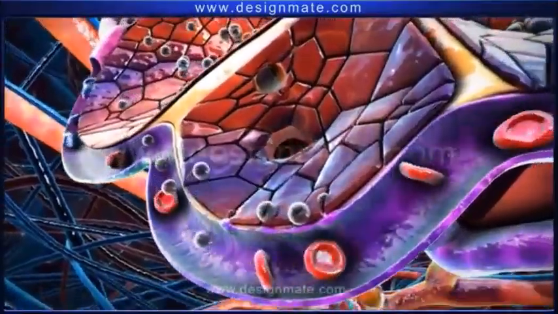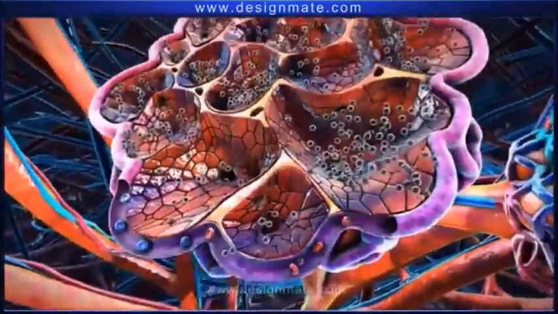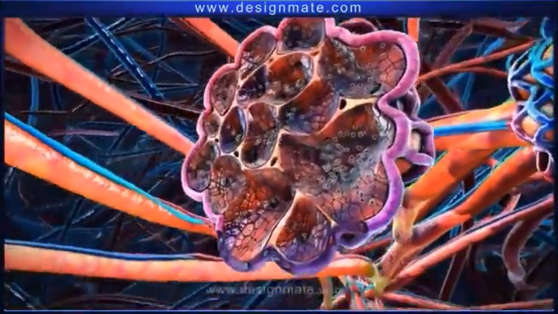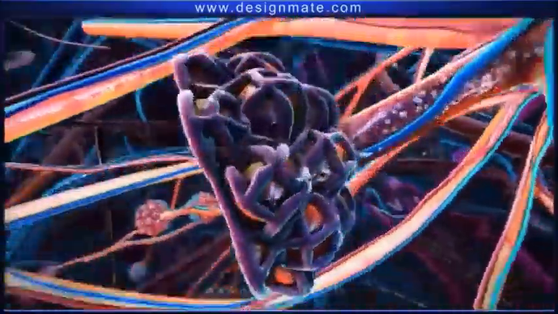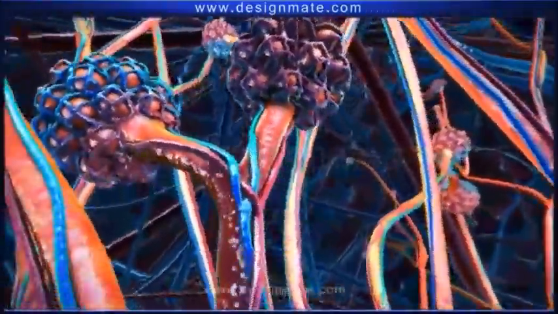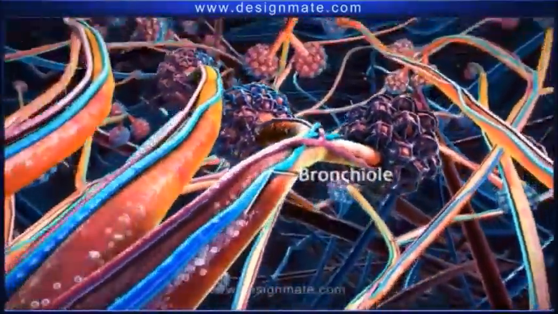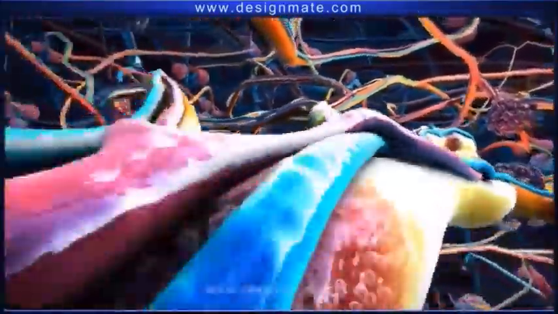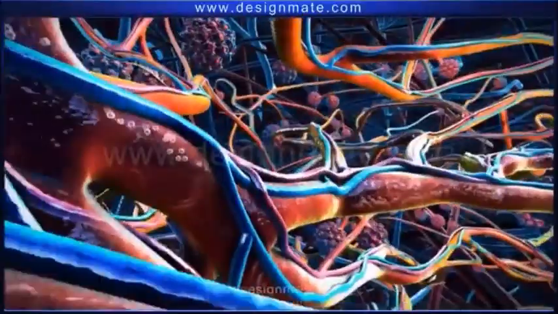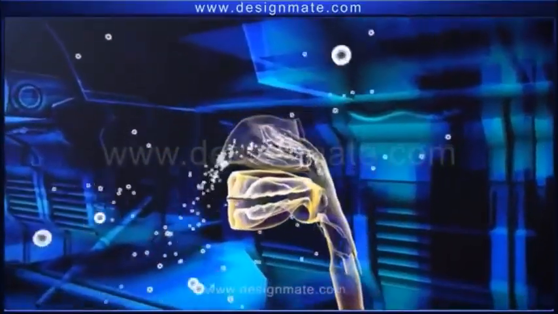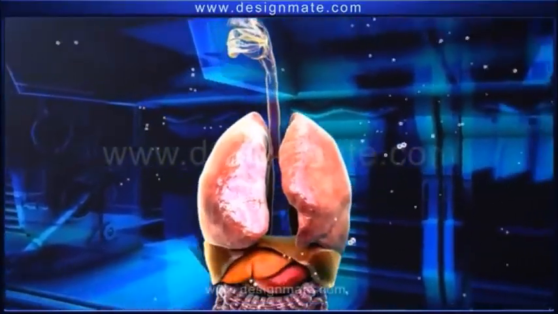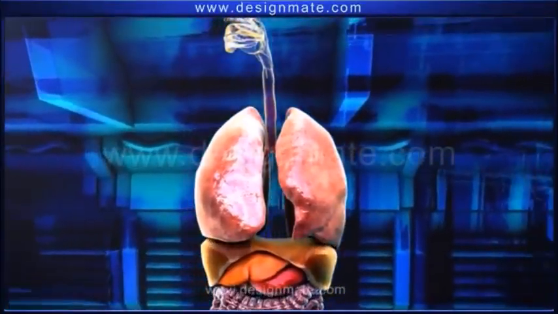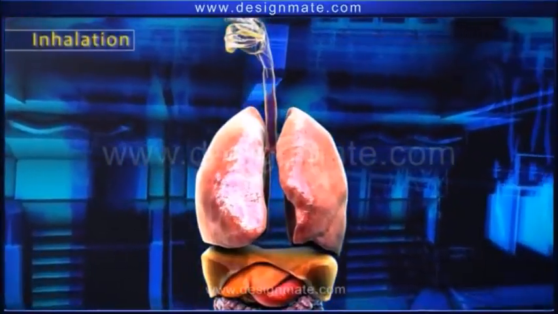The carbon dioxide collects in the alveolar chamber. And then from the alveolus, it travels through the bronchioles into the bronchus, which finally reaches the trachea and is breathed out through the nostrils. So the process of breathing in air rich in oxygen is called inhalation.